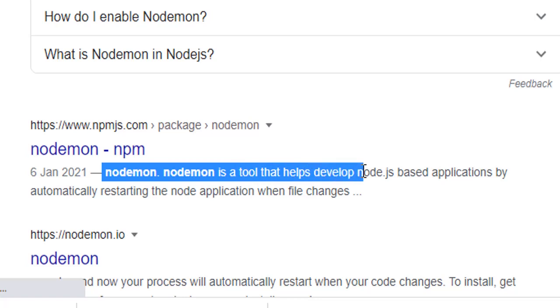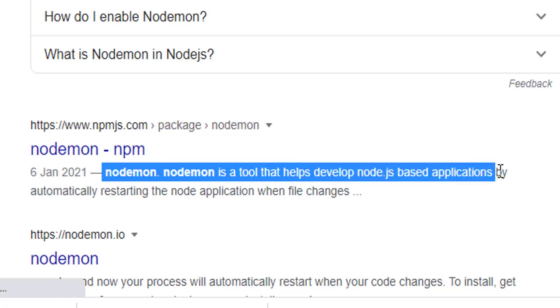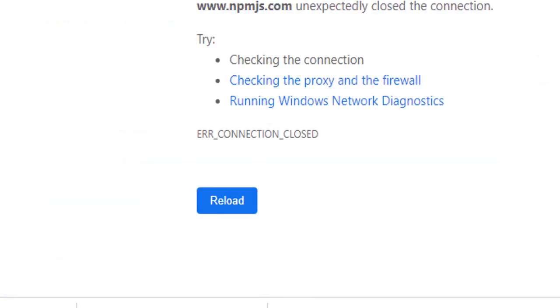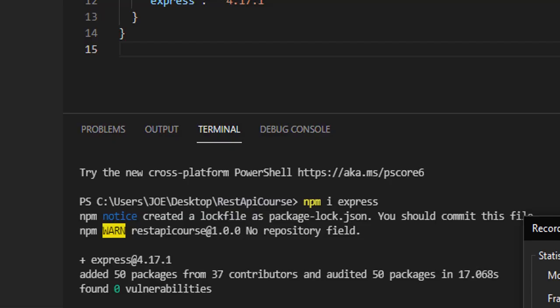Nodemon is a tool that helps develop Node.js based applications by automatically restarting the Node application whenever the file changes. I'm going to show you how to use this. So we have to install nodemon.